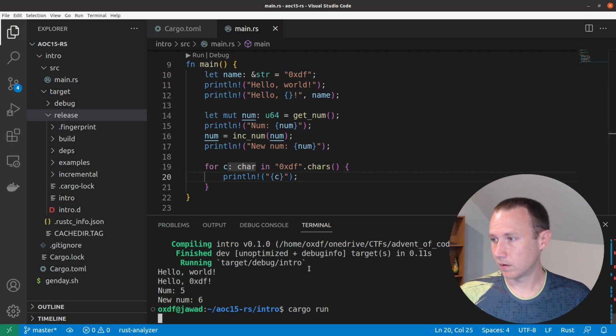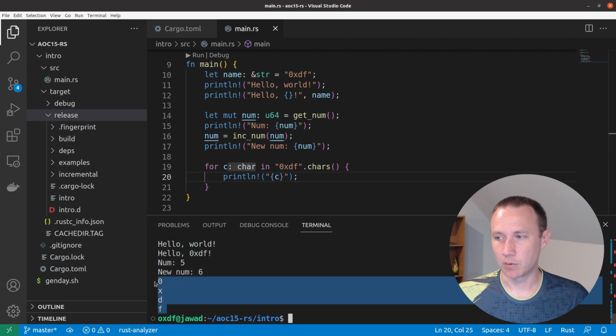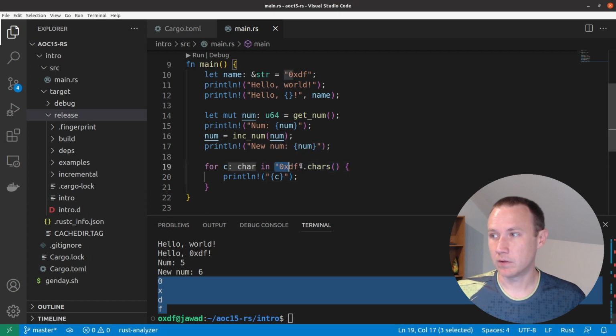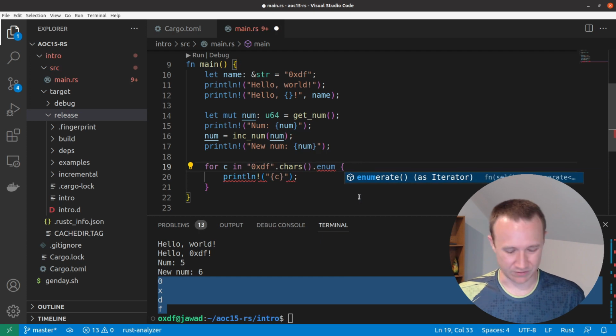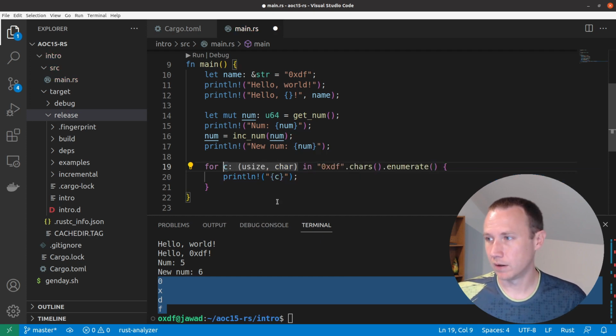And if we save this and run it, you can see now at the bottom, we're printing 0xdf. One thing that Rust does like to do is, because this 0xdf.chars was returning a vector or an array of characters, I can now just take that array and chain together functions. This is kind of JavaScript-y. So if I put an enumerate here, now you can see, this is Visual Studio Code telling me, oh, now c is going to be taking a usize, or an unsigned integer system size, and a character.